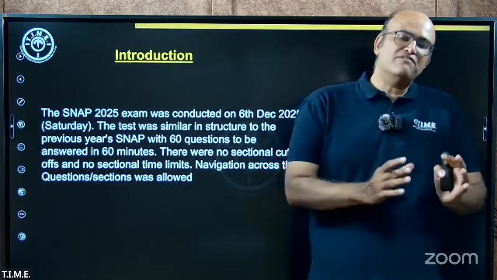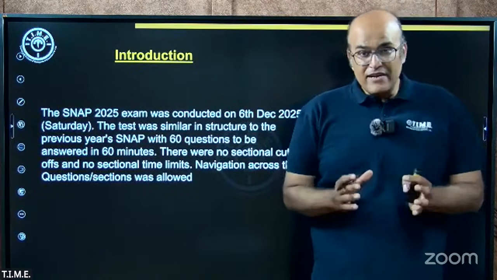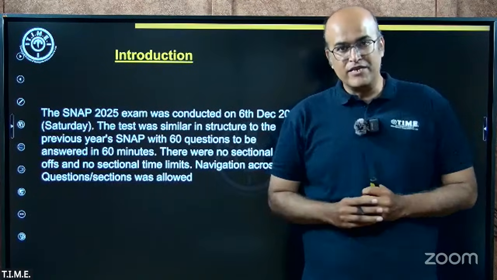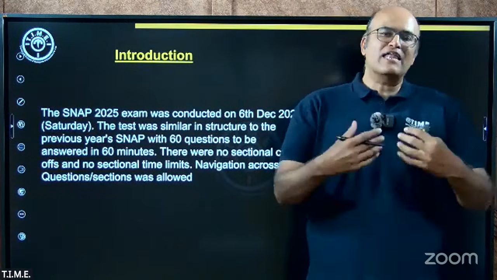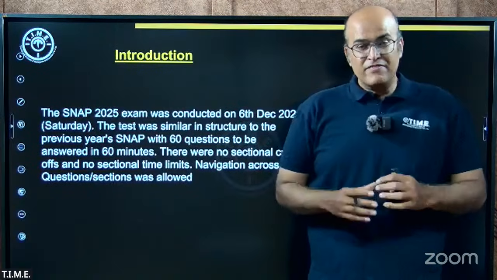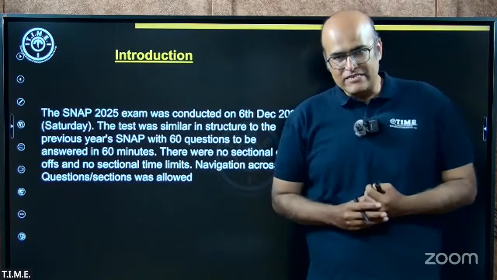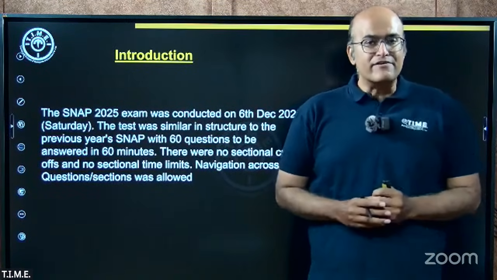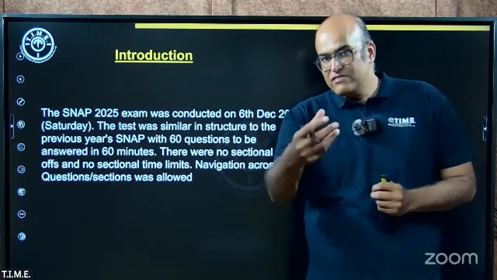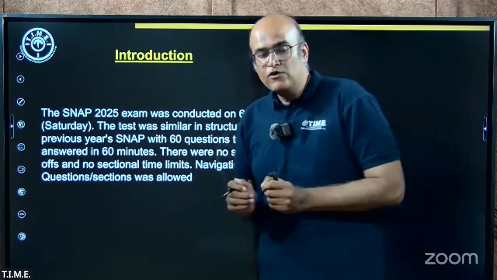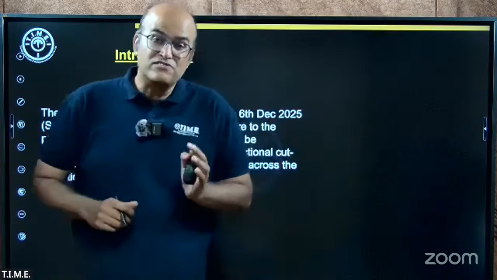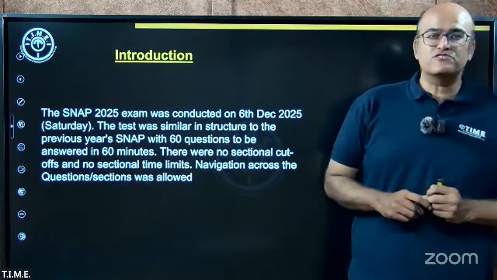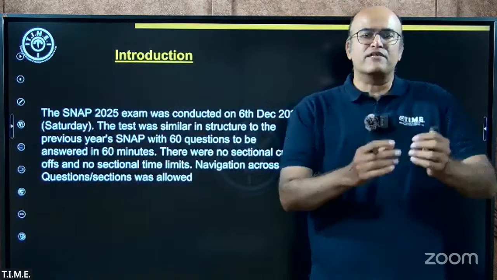Now, as far as SNAP 25 exam is concerned, this particular exam had 60 questions in it, and it was 1 hour duration of examination. And SNAP allows you to utilize that 1 hour duration the way you want to. That means there were no sectional time limits in place. As far as marking scheme goes, 0.25 marks were deducted for every wrong answer. That means in this particular exam, it is advisable for you to be a little careful while marking your answers. Because there is negative marking involved, you may end up losing precious marks. So it was advisable for the students to be a little cautious when attempting the questions.